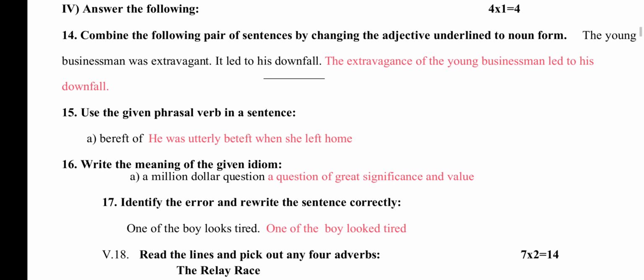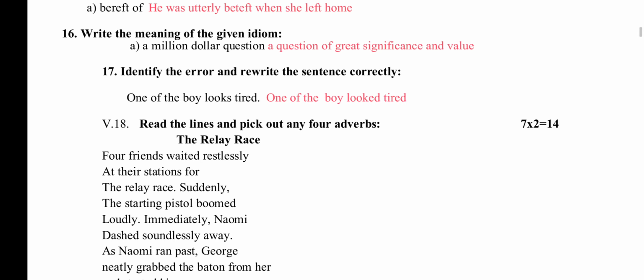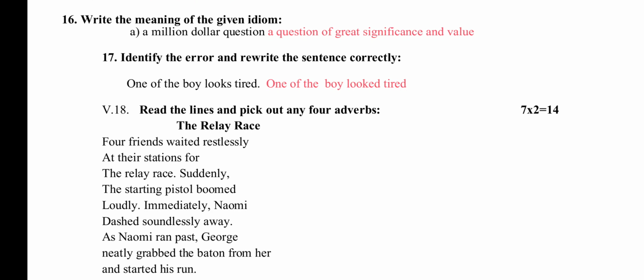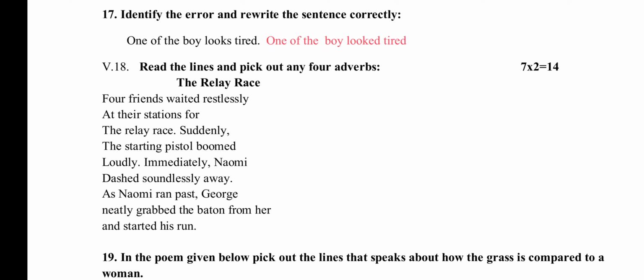So use the given phrasal verb in the sentence. Bereft of. He was utterly bereft when she left home, meaning he was very sad, upset. So write the meaning of the given idiom. $1 million question: a question of great significance and value. Identify the error and rewrite the sentence correctly. One of the boy looks tired. One of the boys looked tired.